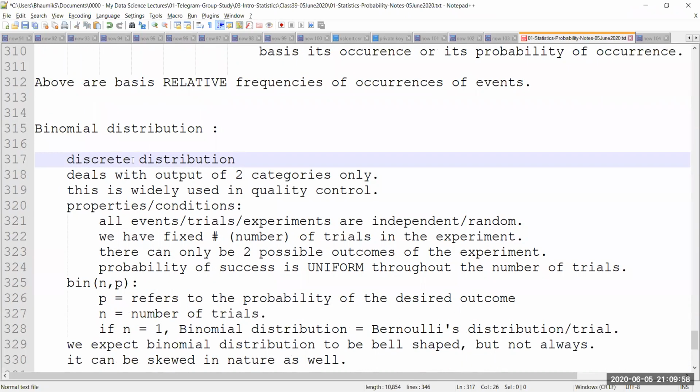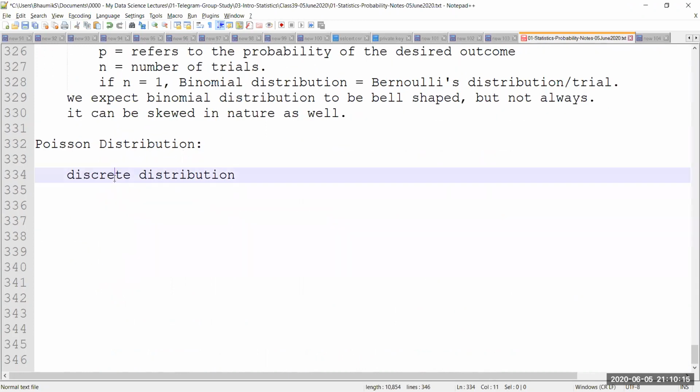Why is it discrete? Because you can count the number of outputs. In the case of binomial distribution, the number of outputs is 2. In the case of Poisson, it may or may not be exactly 2. It can be more than 2, but it is categorical, so it is discrete in nature.